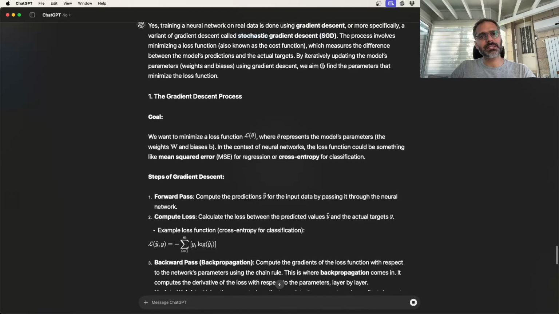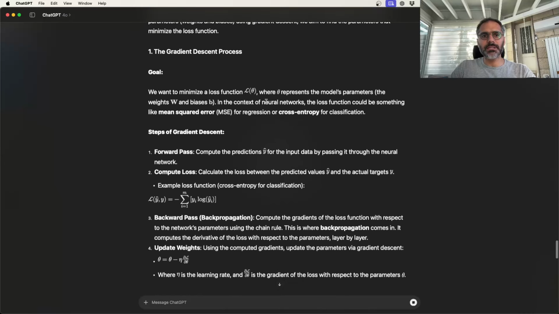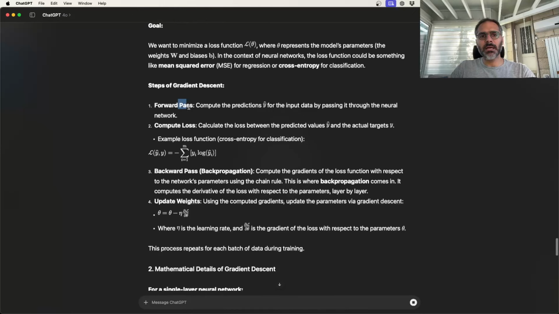It's stochastic gradient descent, in fact, and it involves minimizing a loss function, that same thing that you would do in linear regression, and iteratively updating the model's parameters, weights, and biases. All right. So the gradient descent process is you minimize the loss function L with respect to some weights theta. That's what we did in linear regression, in fact, and logistic regression. And here it's saying, well, we have to do a forward pass to compute the prediction given the input. So you take the input, you get the output.